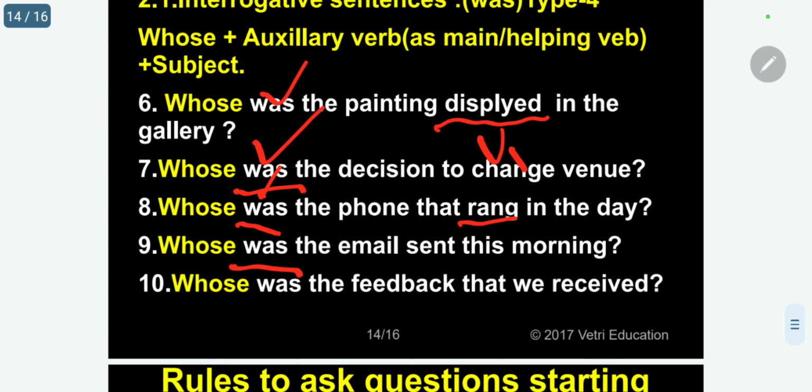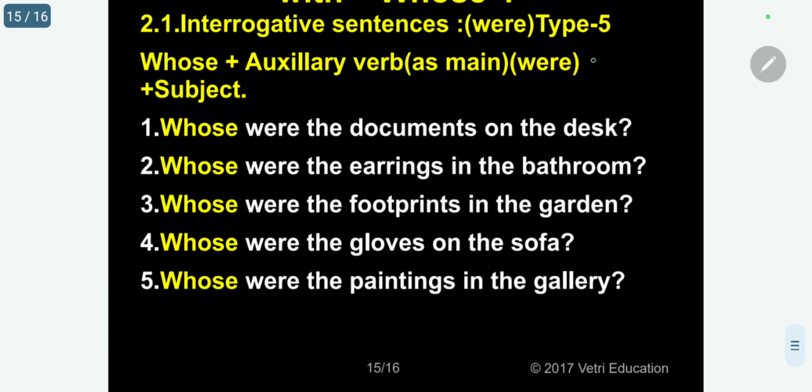Next, whose was the email sent this morning? "Sent" is the main verb, "was" is the auxiliary, helping verb. Whose was the feedback that we received? "Received" is the main verb, "was" is the auxiliary. Received: original receive V1, V2 received, V3 also received. Present tense V1, V2 past tense, V3 past participle. Main verb. Kindly follow. Next, I will go for using "were".